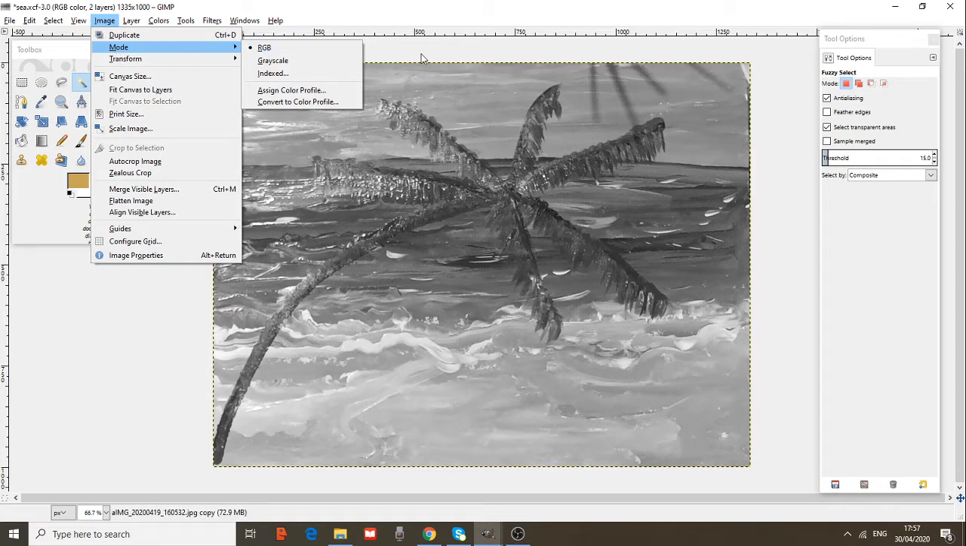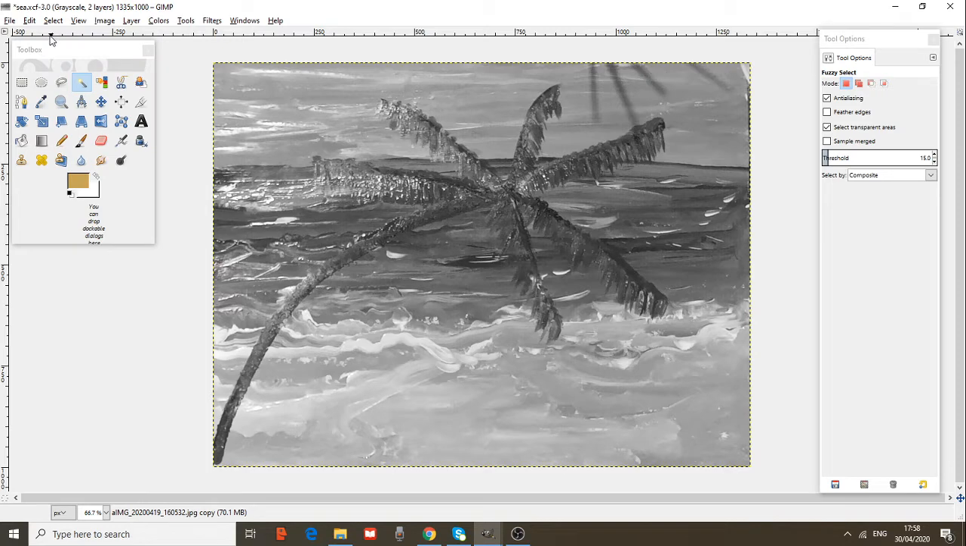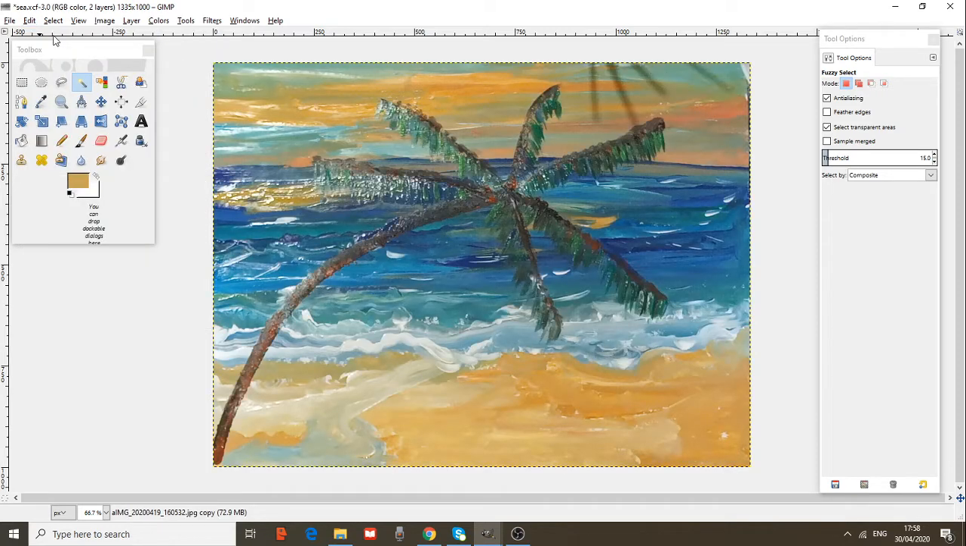It didn't change, so I go to Edit, undo convert image, undo convert image to grayscale, and I have my picture again. There are many ways you can do the same things. There are two or three ways in every software, or more, to do important things in various ways.